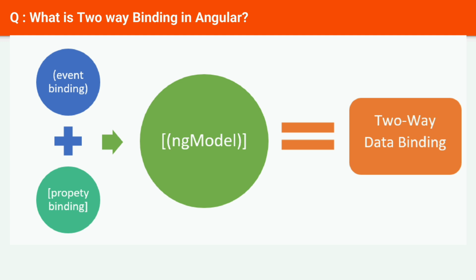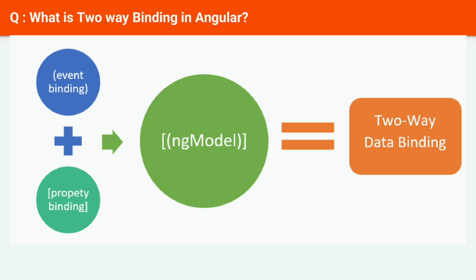The two-way data binding in Angular is used to display information to the end user and allows the end user to make changes to the underlying data using the UI. This makes a two-way connection between the view, the template, and the component class. This is similar to the two-way binding in WPF.